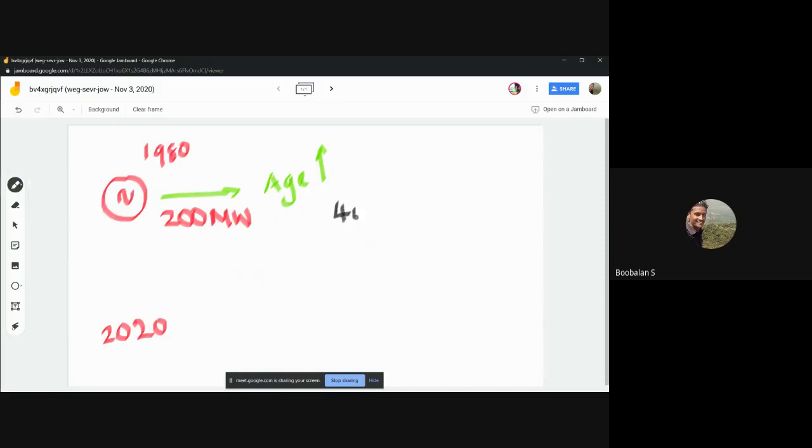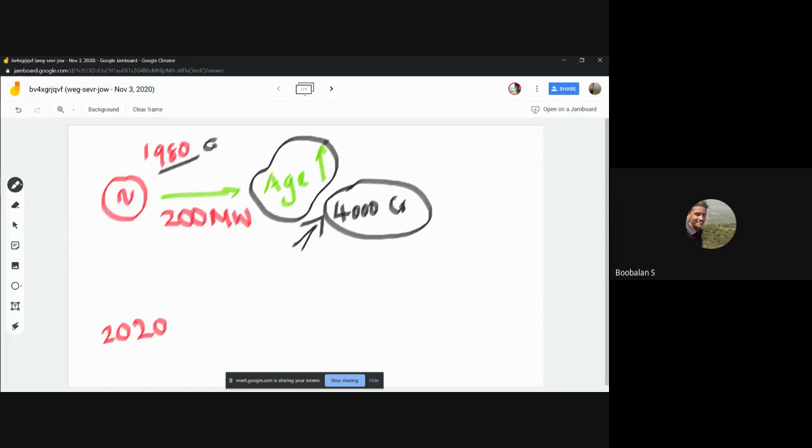For example, it will be around 4,000 crores, for example, for installation, erection, commissioning, plus regular maintenance, right? So these things around 4,000 crores. For example, I'm just telling. And the same way, due to the age of this power plant, definitely from 1980 it will be around, for example, 85% efficiency.